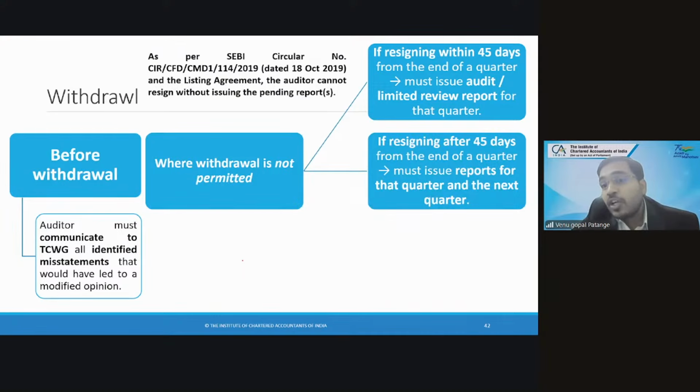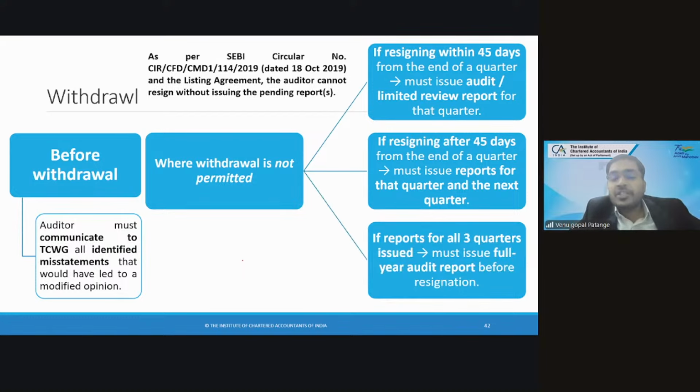After 45 days, what should he do? He should give reports of, let us say, April, May, June. He has not mentioned it in the month of July. He mentions it in the month of August, on the 20th, when he is telling withdrawal. Can he go now? He cannot go. So what reports should he issue? The second quarter as well. He should issue the report of Q1 as well as Q2.